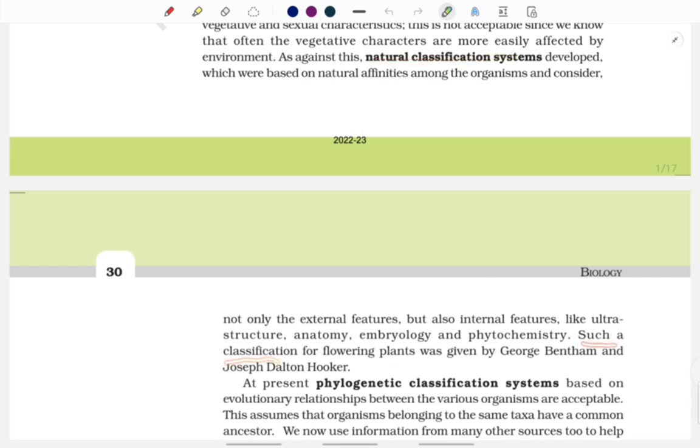Such a classification for flowering plants was given by George Bentham and Joseph Dalton Hooker. So the natural system of classification, based upon external and internal features such as ultrastructure, anatomy, embryology and phytochemistry, and such a classification of flowering plants, was given by George Bentham and Joseph Dalton Hooker.